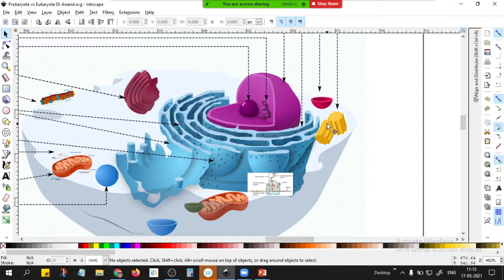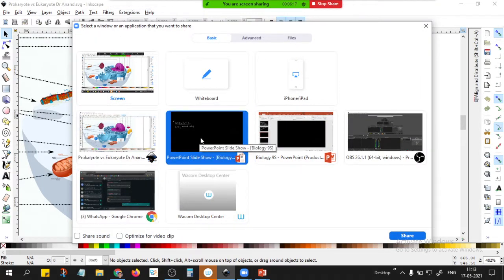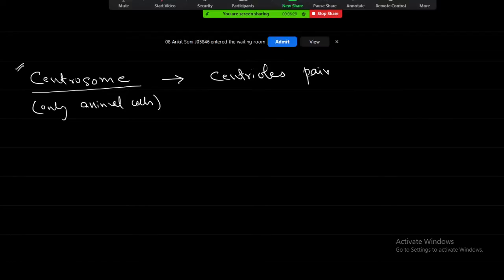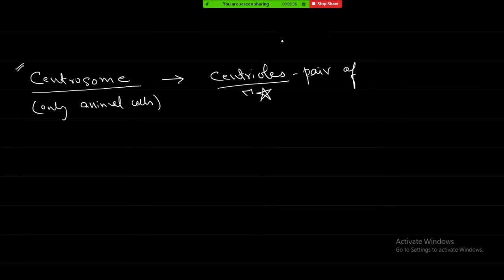Okay, so this is the important point. Write it down. Centrosomes are made up of a pair of centrioles. These centrioles are star-shaped structures. So what is happening when the cell divides? This is a nucleus, and near the nucleus this star-shaped structure is there. A pair of centrioles is there, which is called the centrosome.